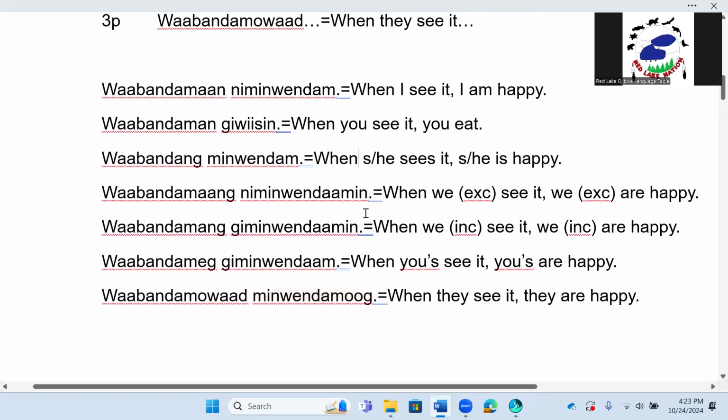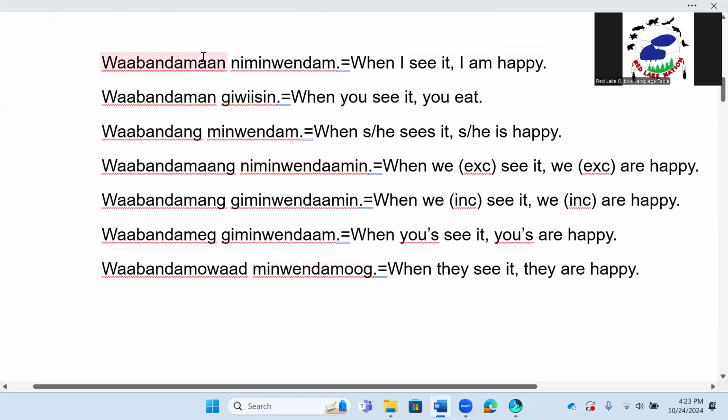So as you can see in our examples here, if we use first person singular conjunct, we use first person independent form. Conjunct, when I see it. Independent form, I am happy. Second person singular conjunct, second person independent.